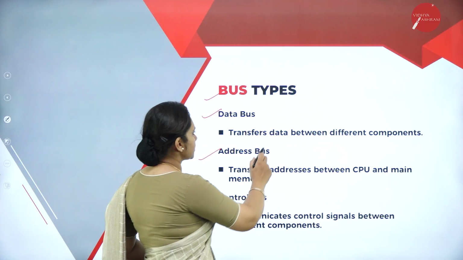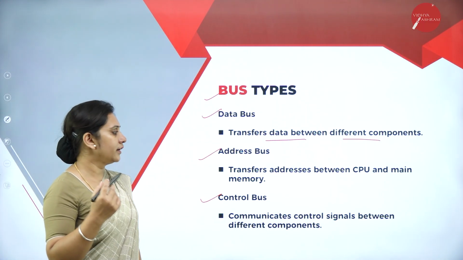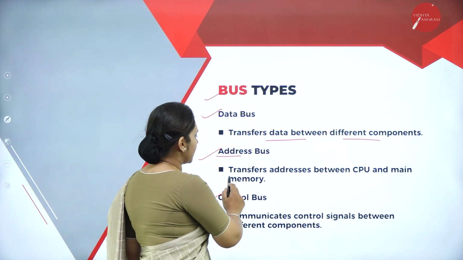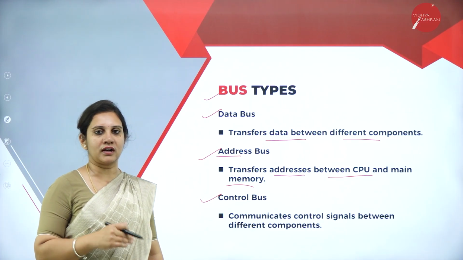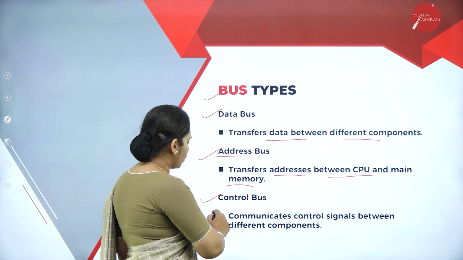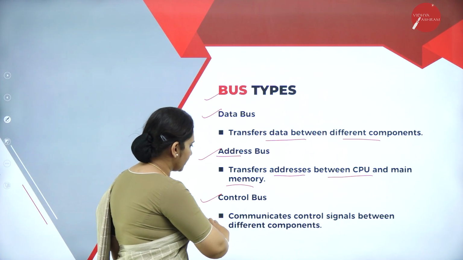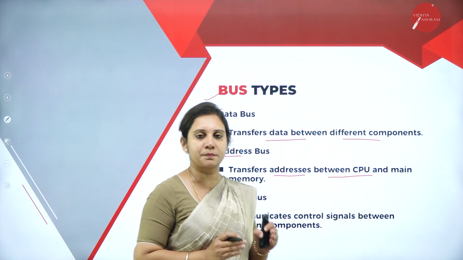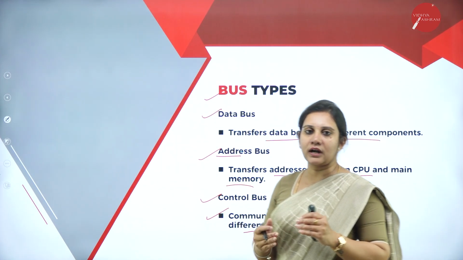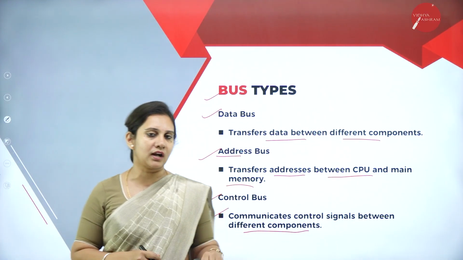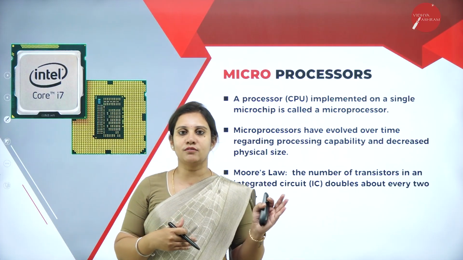So data bus transfers data between different components. We call that as what? The data bus. Address bus is nothing but transfers address between the CPU and the memory. We call that as the address bus. And control bus, this we call as a control bus. So control bus is nothing but which communicates control signals between the different components which controls the control signals. We call that as what? The control bus.